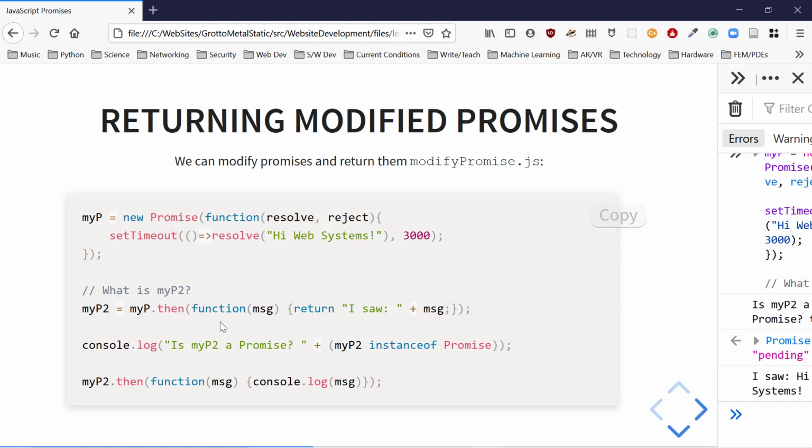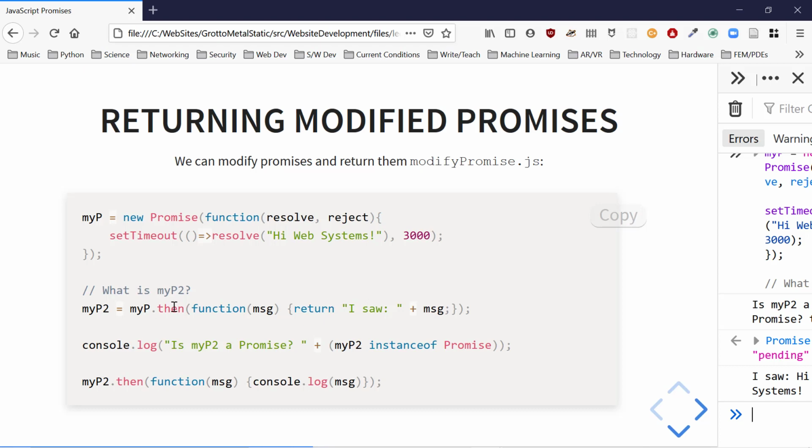This line gets executed. At this point, this has got a value. What's its value? It's a promise. It's an instance of promise. Nothing's got resolved yet, because we're waiting 3 seconds. So all this code is going to be well finished before the promise resolves. If we then it, and we say function message, what's it going to say?